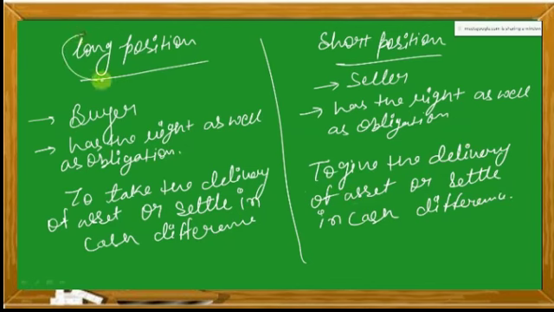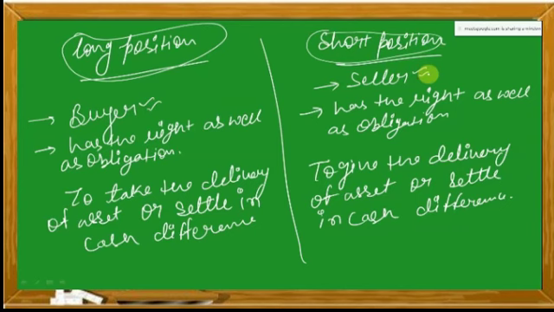There was a long position, and the long position holder was called the buyer of the contract, and the short position holder is called the seller of the contract. Whether it is futures or options, in both cases the buyer of the contract is the long position and the seller is the short position.